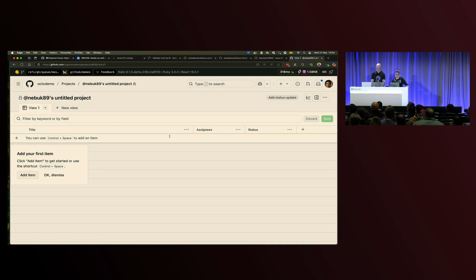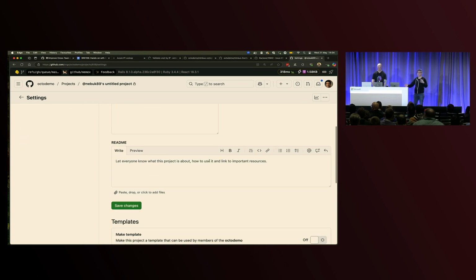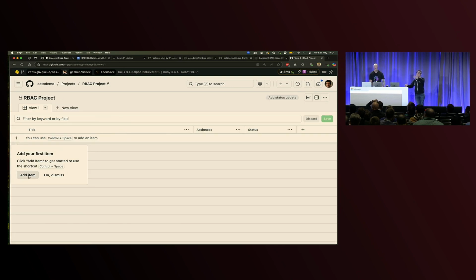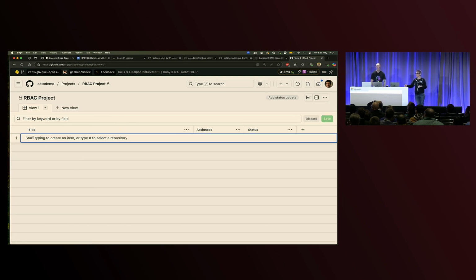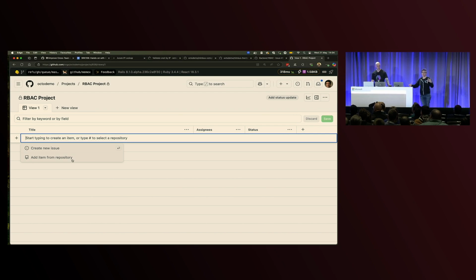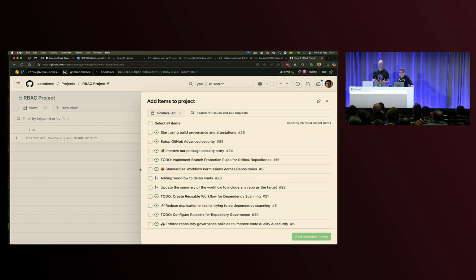So we're not going to do it from a template today. You can use templates, so if you have project boards or designs or layouts that you use for your organization, or whatever you currently use for issues and planning, because I know not many of you raised your hands for that, but you can have templates to help your different organizations in your enterprise or different teams easily get started with project boards, planning, and things that just set them up for success. So this time, as we're adding things in, we get a much richer search of how we want to add things into our project.